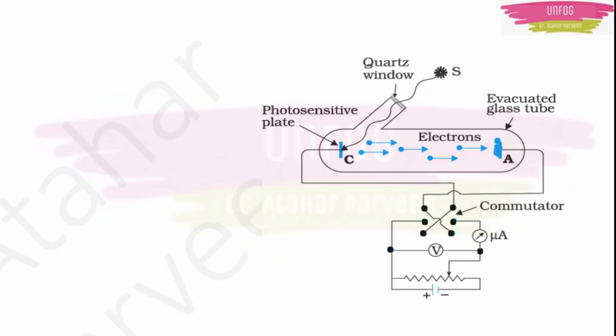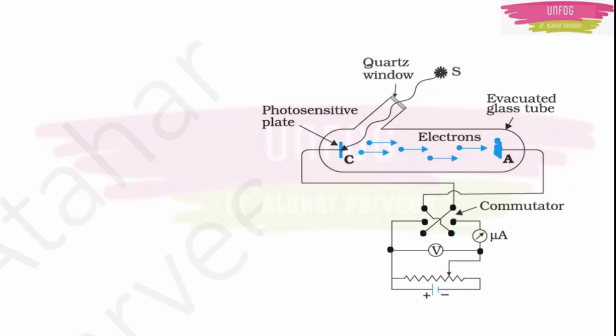But when the light falls on this photosensitive plate, the emitter plate, electrons are emitted and then they are getting collected at the collector plate A, which forms the flow of current. So your circuit becomes complete here. These electrons which are moving from C to A form a virtual wire, isn't it? That's the reason why your circuit gets completed here.